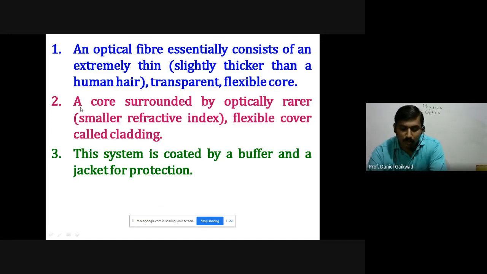Now check carefully, number second, a core having higher refractive index is surrounded by an optically rarer, or smaller refractive index, flexible cover called cladding. And number third, this system is coated by a buffer and a jacket for protection. So the core, cladding, and then the coating, that is called the jacket or buffer, for protection. So this is called the construction here.